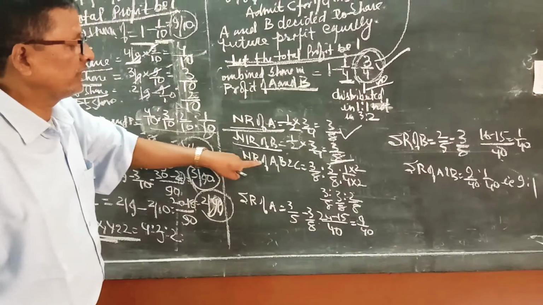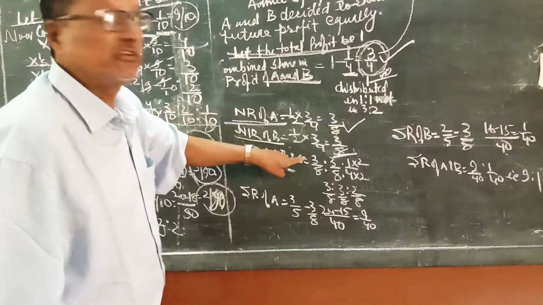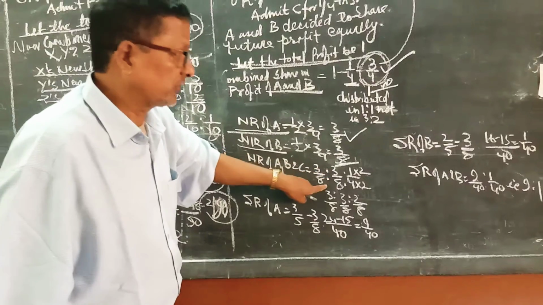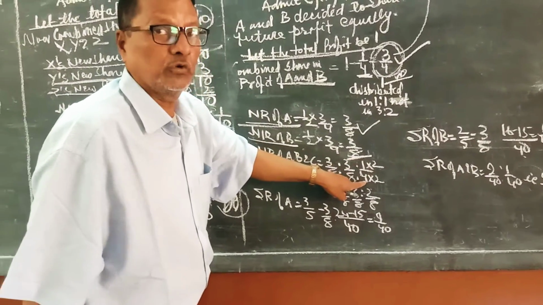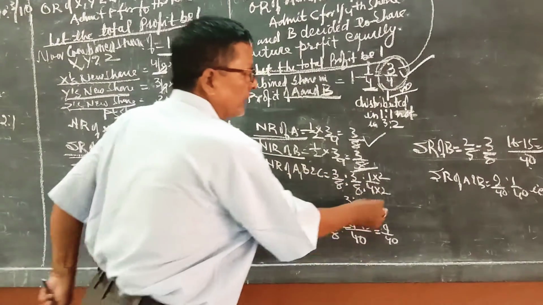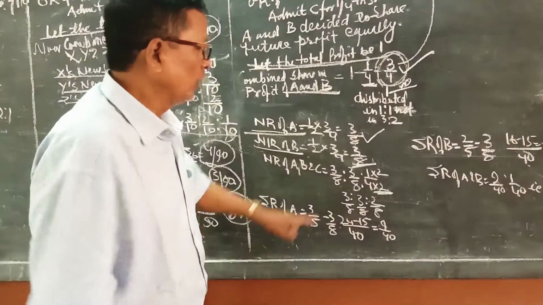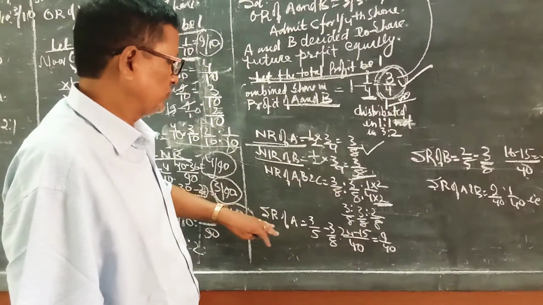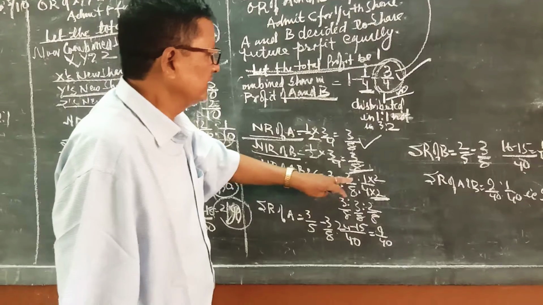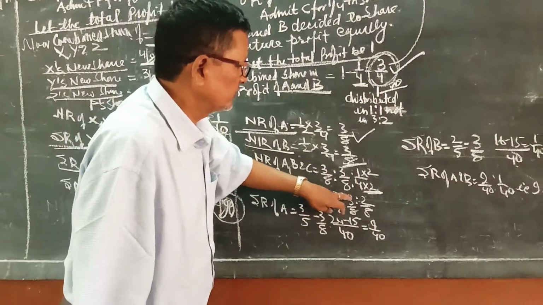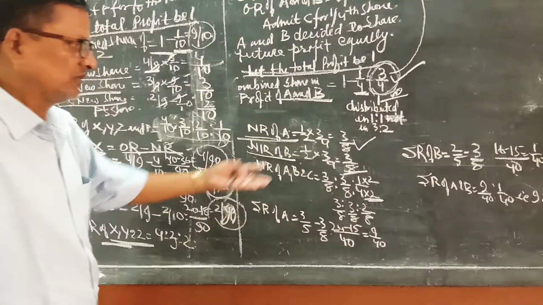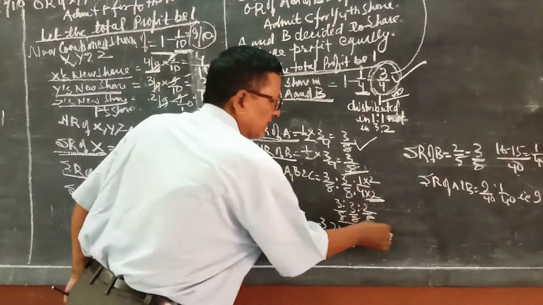Now the new ratio of A, B and C is 3/8 is to 3/8 is to 1/4. Making the denominator the same, we multiply by 2, so the new profit sharing ratio of A, B and C will be 3:3:2.